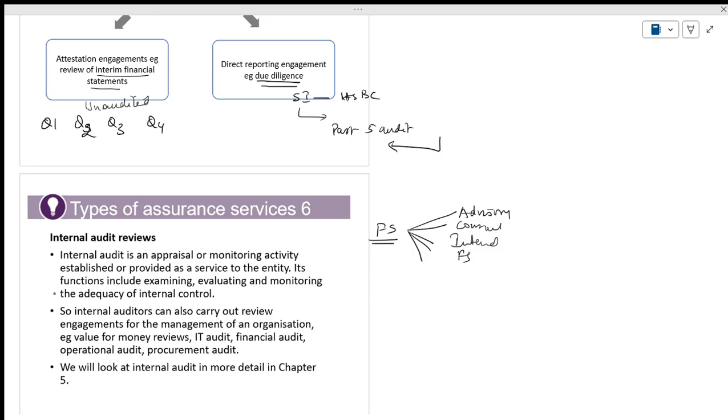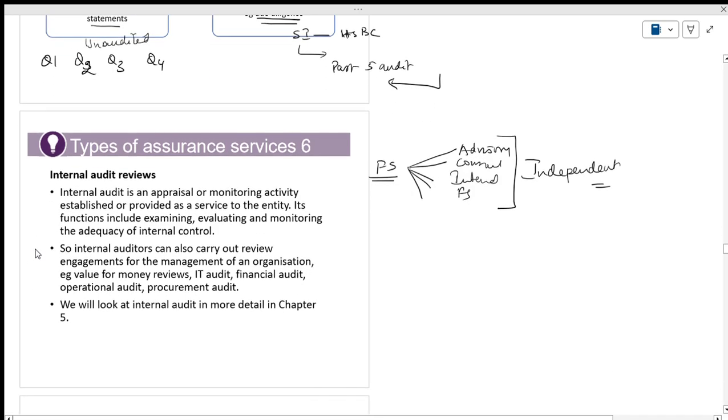But every other activity has to be independent. That's very important. Okay, it is independent. Now, what will internal audit do?